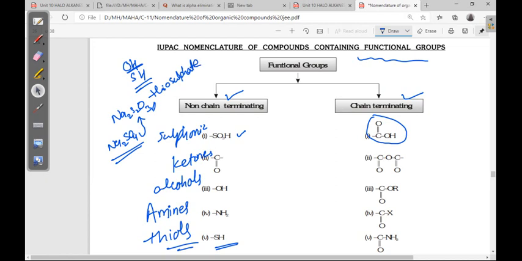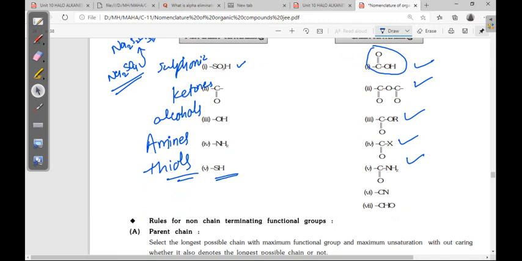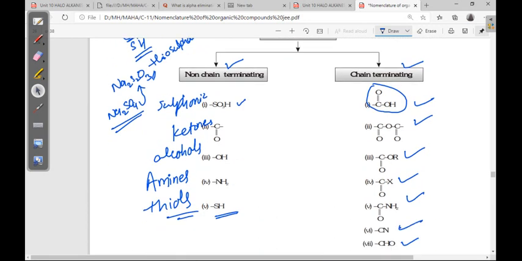Next, carboxylic acid, acid anhydride, ester, acid chloride, amide. These are the chain terminating functional groups, as well as cyanide, meaning nitriles, and aldehyde.